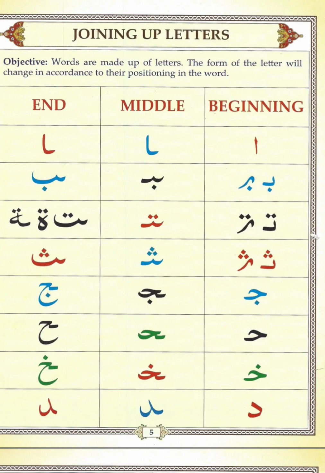So inshallah, we will read this and you try to remember the different forms, different shapes as much as possible, because in the next lesson we'll learn again about this. So let's read. Beginning alif, middle alif, end alif. Next one, beginning ba, middle ba, end ba. Then we'll stop saying beginning, middle, and end. You just keep that in your mind when you read.